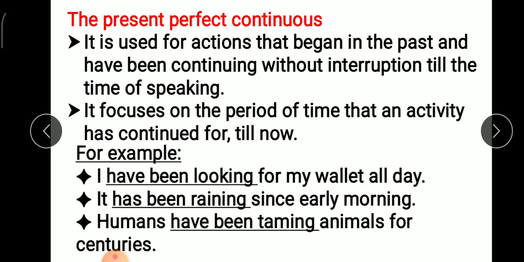Let's see the example. I have been looking for my wallet all day. Now he was searching for a wallet the whole day. So the action started in the past and it was going on for a long period of time. It has been raining since early morning. So it started raining in the morning and it is still going on. Humans have been taming animals for centuries. Taming means using the animals for their personal use. So these are examples of present perfect continuous tenses.